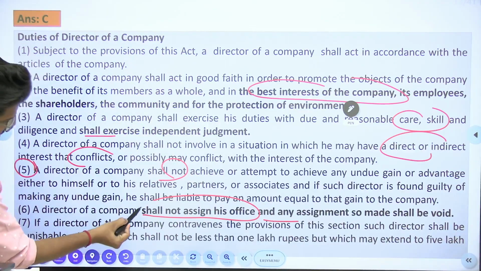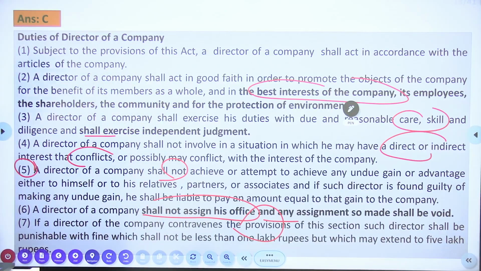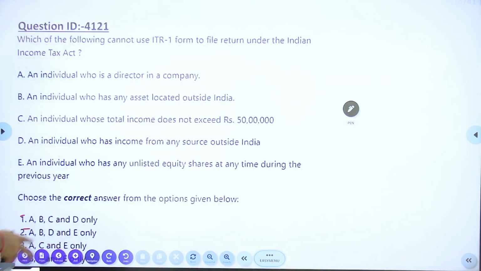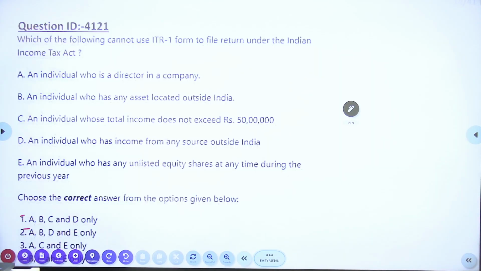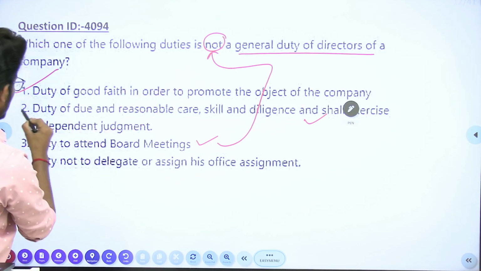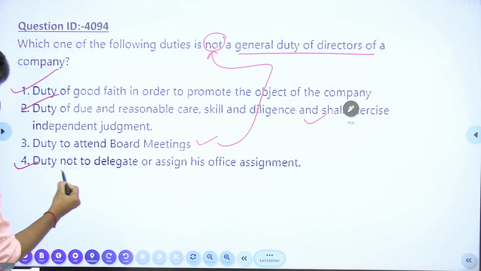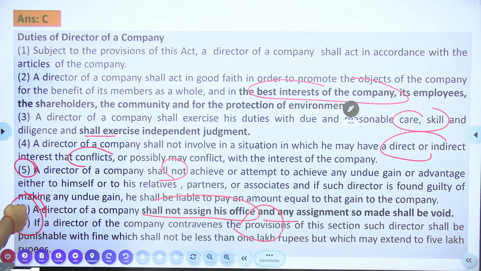If a director of a company contravenes the provisions, such director shall be punishable with a fine. The fine will be 1 lakh rupees, up to 5 lakh also. So in the question, what they mentioned: duty of good faith and due diligence, duty not to delegate. This is the last point you can see here, not to delegate any task.